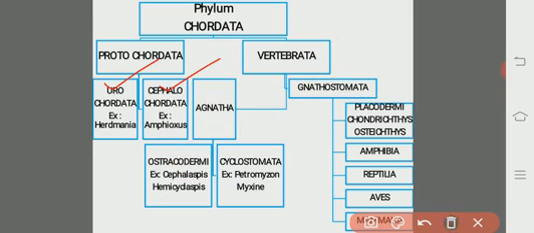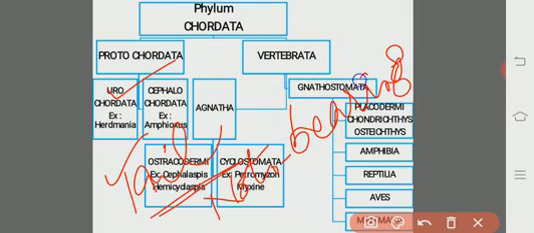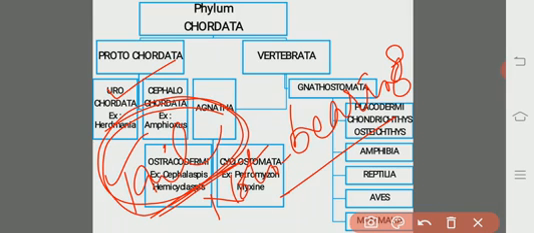The name Urochordata indicates that Uro means tail, chorda means dorsal notochord, and ata means bearing animals. Those animals which bear dorsal notochord in their tail region are termed as the urochordates. As we already discussed, all the urochordates are marine animals.